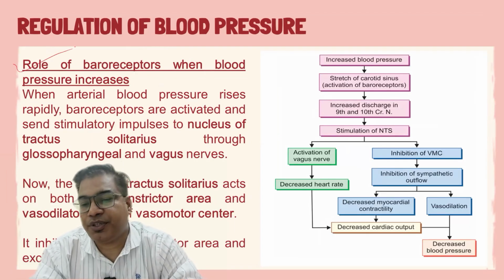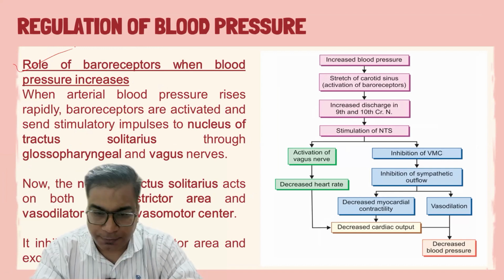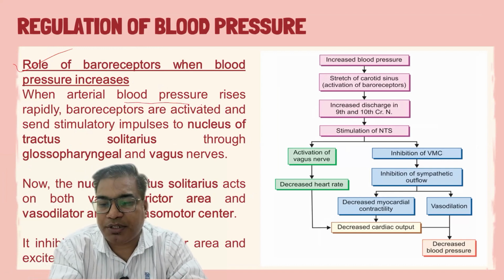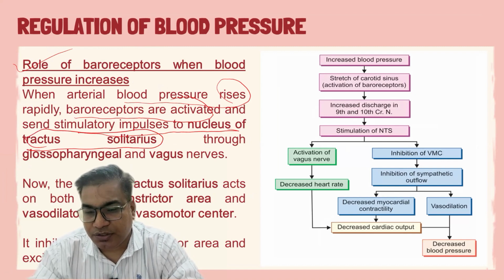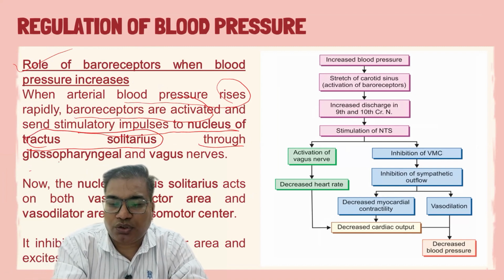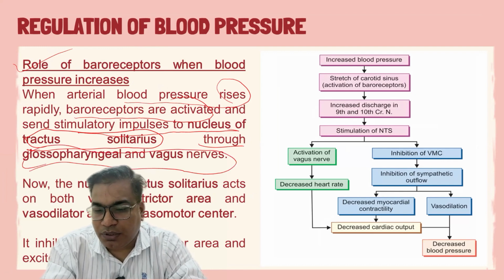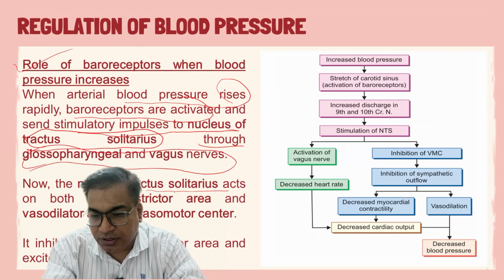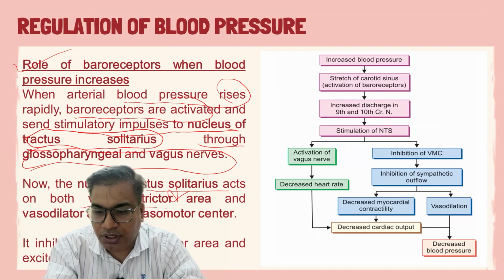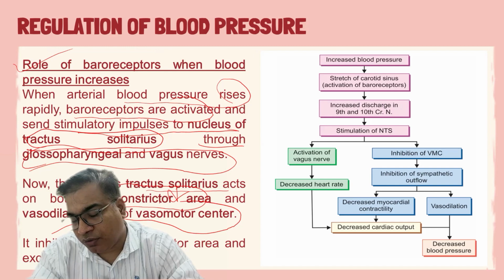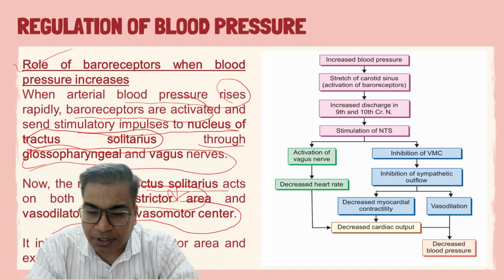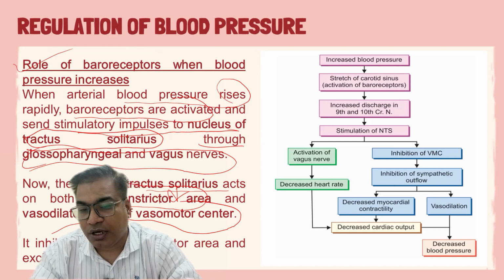Now, how is the blood pressure controlled through these baroreceptors? When there is an increase in blood pressure, baroreceptors get activated and they send stimulatory impulses to the nucleus tractus solitarius, which is present in the cardioinhibitory centers, through the glossopharyngeal and vagus nerve. Now, this nucleus tractus solitarius sends signals to the vasoconstrictor area and vasodilator area, which are the areas of the vasomotor center, and both these areas are responsible for the regulation of blood pressure.